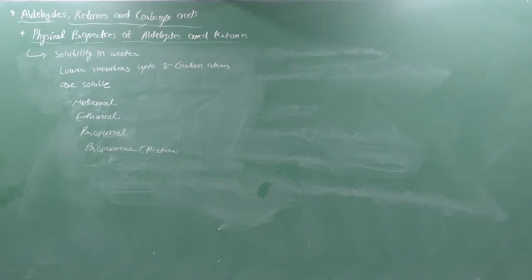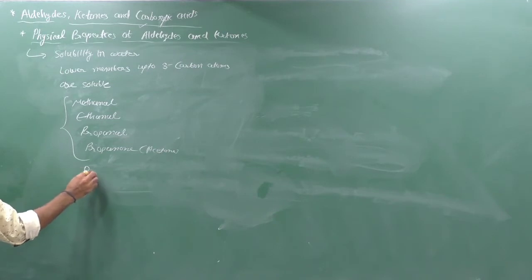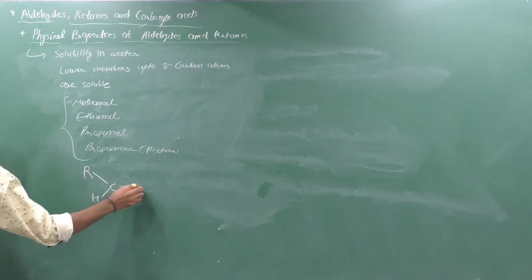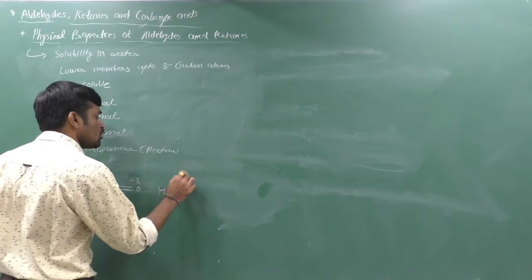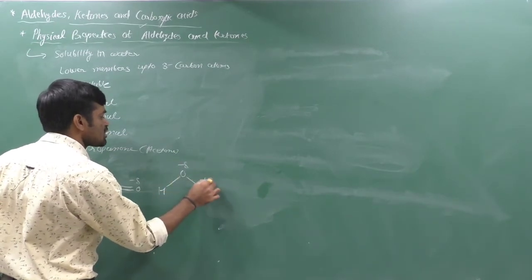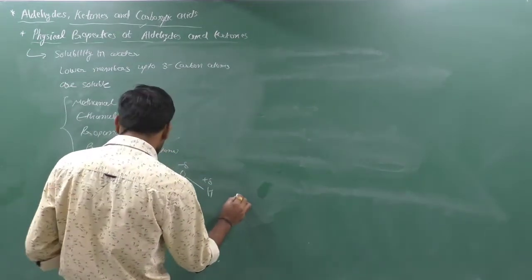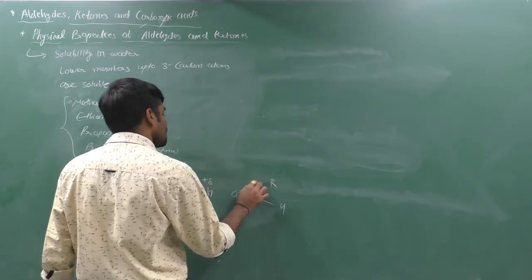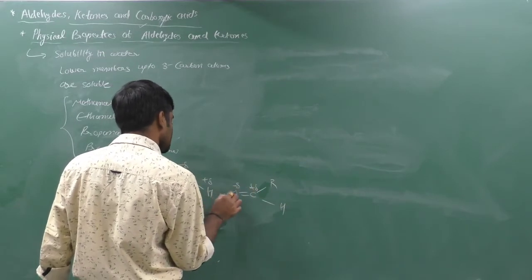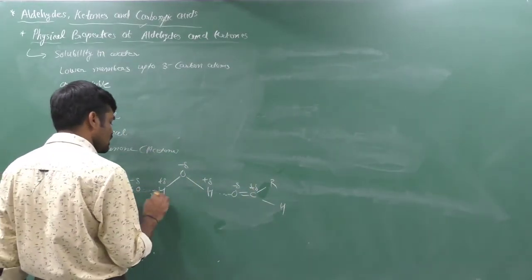And the reason is that it can form a hydrogen bond with water molecule because it has a polar carbonyl group. If you draw the structure, RCH double bond O, it is aldehyde. It has partially positive charge, partially negative charge. If you have a water molecule, HOH, it is partially negative, partially positive. If you draw another molecule of aldehyde, R and H, partially positive, partially negative. These two are the hydrogen bonds.